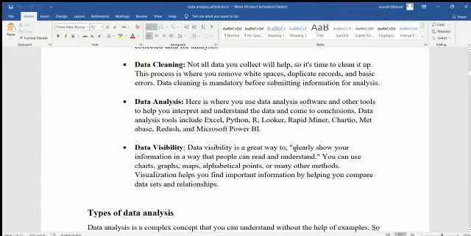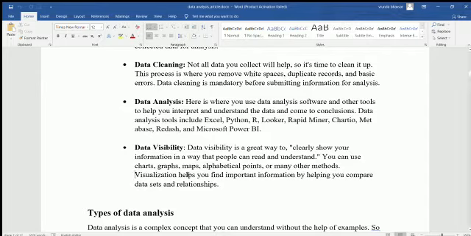After all these methods, we put our data on the internet. You can use charts, graphs, maps, alphabetic points, or many other methods. We can say it is a visualization method, so using it, customers or people can easily identify what the actual visualization is.